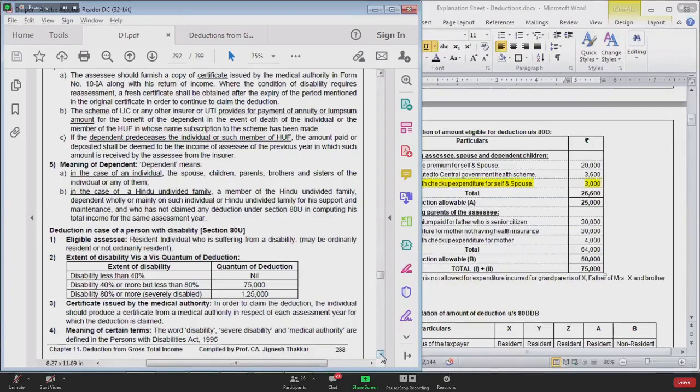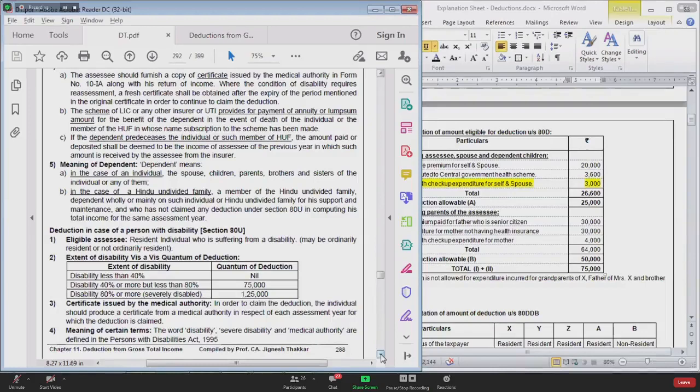Yes. Only a deduction of 75,000 will be allowed. So this 75,000 should not be counted or considered as per person. If you are having 5 persons and all of them are dependent on you, all of them are disabled, then you cannot claim a deduction of 75,000 for each one of them.